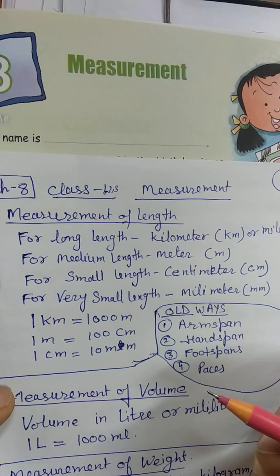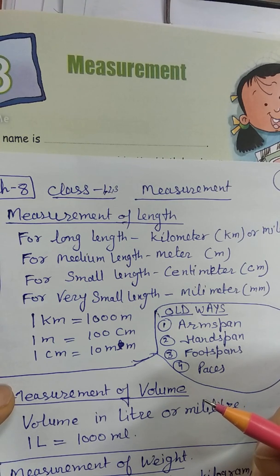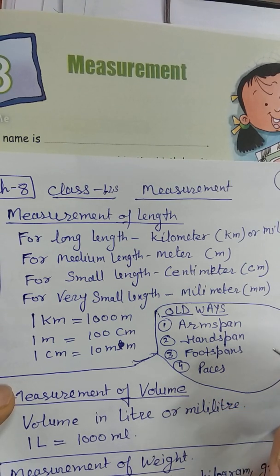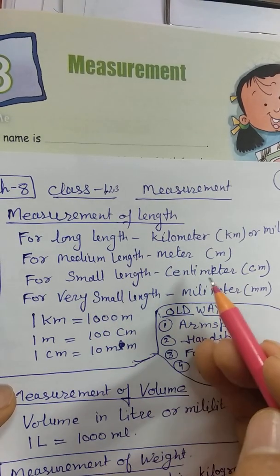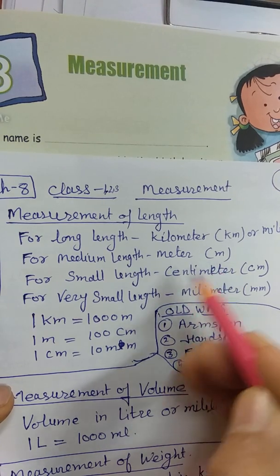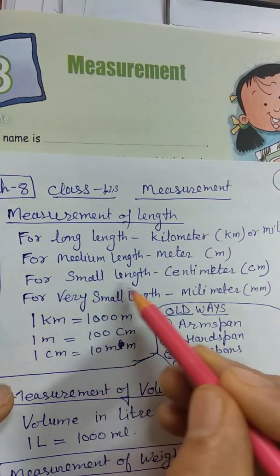Or the height of your room walls can be 3 meters or 3.5 meters. If it is a little big table, it can be 1.5 meters or 1 meter. So medium length or distance you can measure in meters.